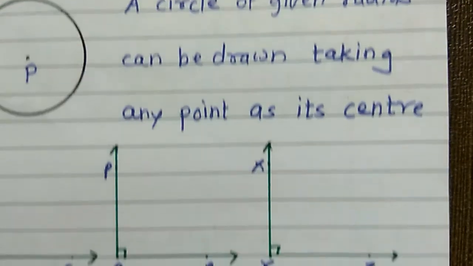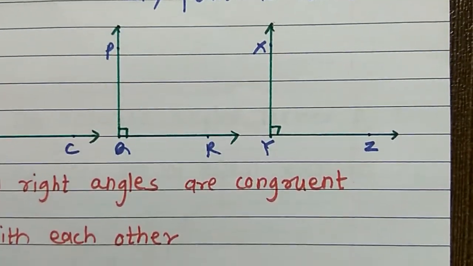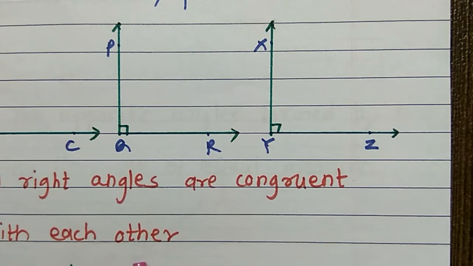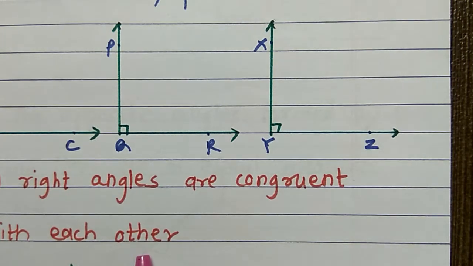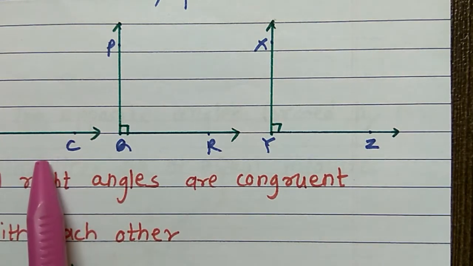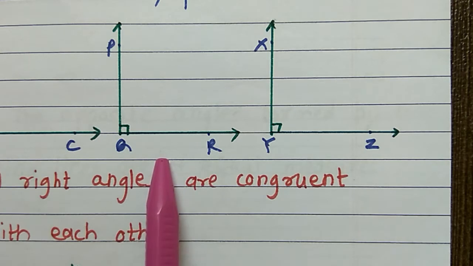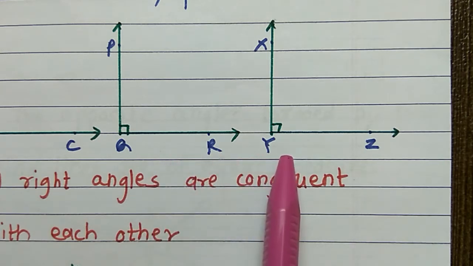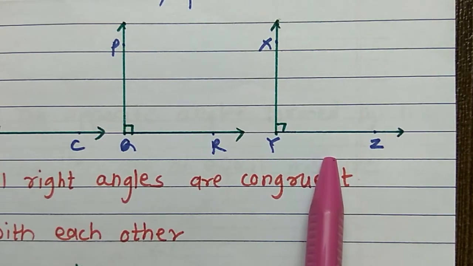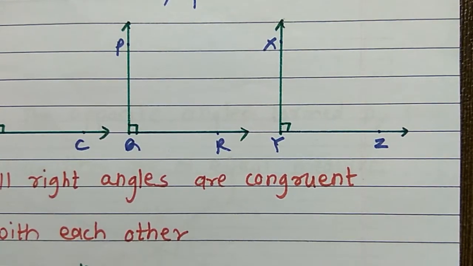Now fourth is that all right angles are congruent with each other. You know that the measure of a right angle is 90 degree. Here in this figure, three right angles are there: angle ABC, angle PQR and angle XYZ. As all these are of measure 90 degree, they are congruent.